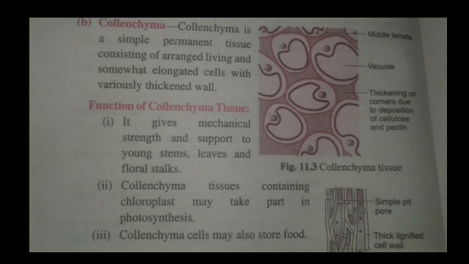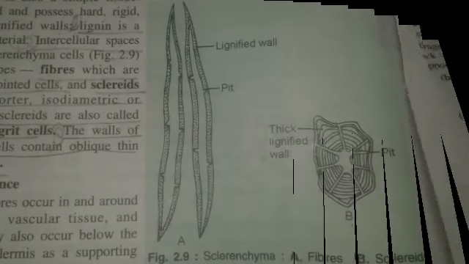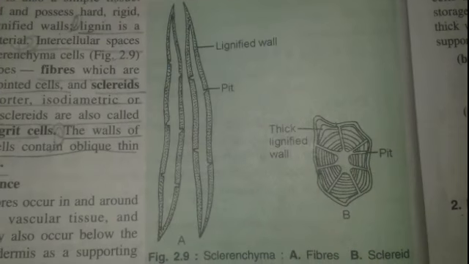The next and the last one is the sclerenchyma, a simple permanent tissue, which is the simplest permanent tissue consisting of uniformly thick walled cells made up of dead cells. Like parenchyma and collenchyma, sclerenchyma also is a simple tissue. Cells are dead and possess hard, rigid, very thick, lignified walls. Lignin is a waterproof material.